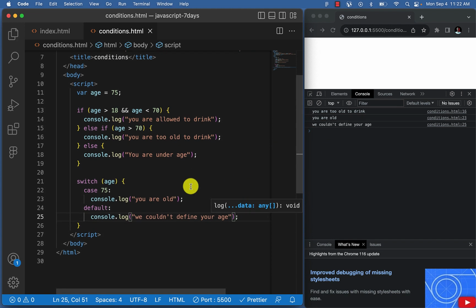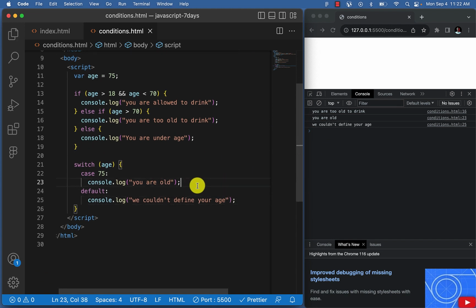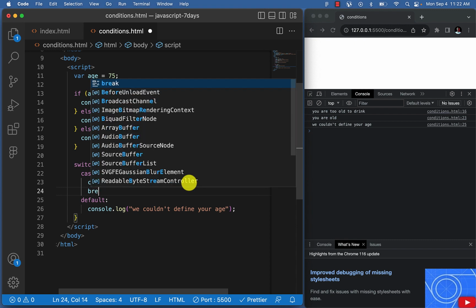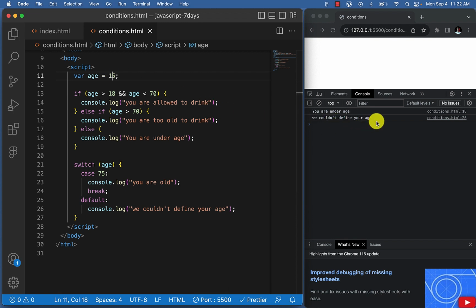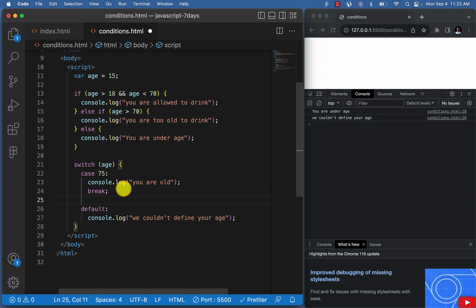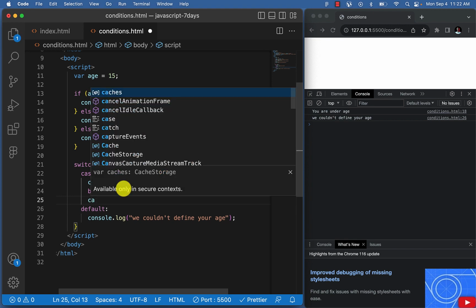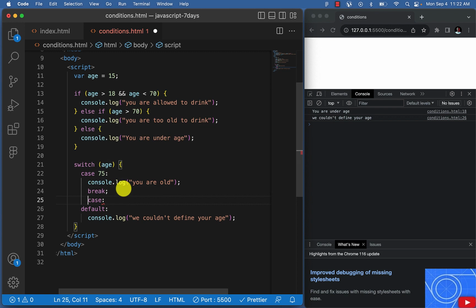So as you can see now, it's showing us you are too old, we could not define your age twice. That's because we did not use the word break. We're supposed to use the word break here to actually end that particular line from reading. This is what we're supposed to do. So you are too old. If we change this age to 15, this is going to give us we could not define your age, right? So we could also have another one and say case, let's say case 50.